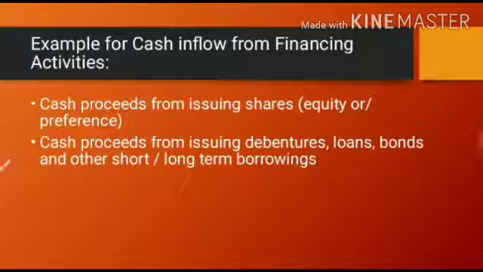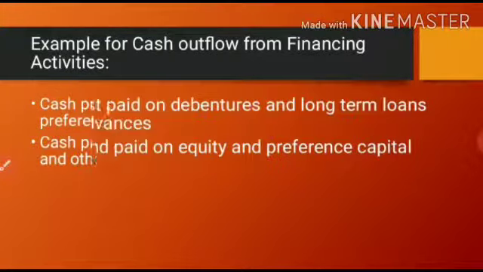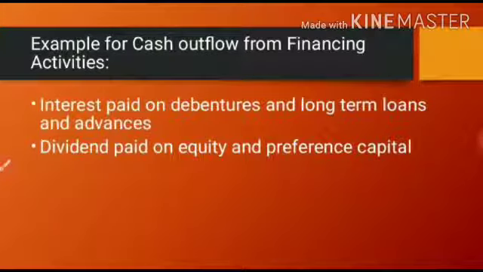In the same way, under financing activity, there are cash outflows as well. Now, interest paid on debentures and long-term loans and advances. Now, what do you mean by this? If a third party has given the debenture to the company, that means invested in the form of debenture, the company has to pay the interest to that particular person. That means cash is going out from the enterprise.